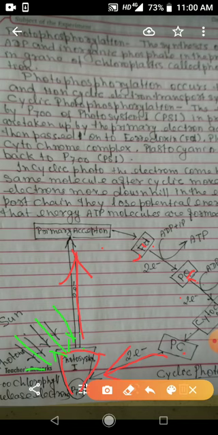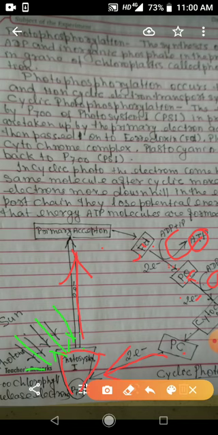The electron loses the potential energy, and that potential energy is used for the synthesis of a molecule of ATP. Again, when the electron is transferred from plastoquinone to the cytochrome system, it loses potential energy, and that energy is used for the synthesis of ATP. Thus, two molecules of ATP are produced in cyclic photophosphorylation.